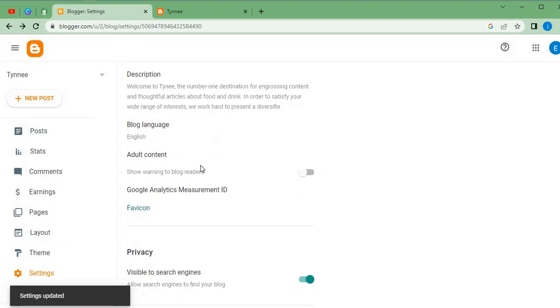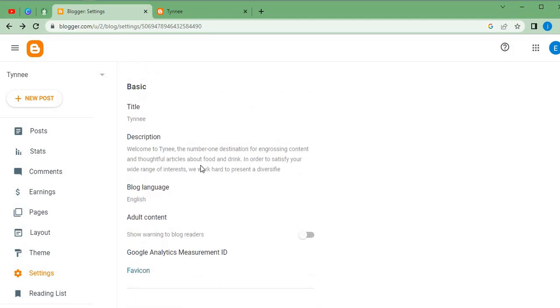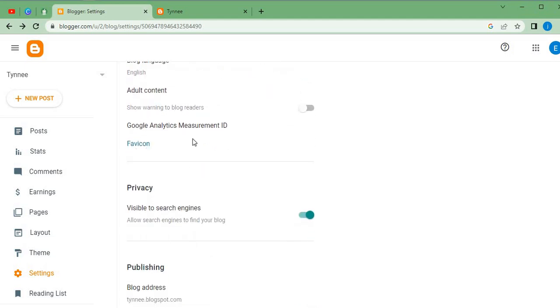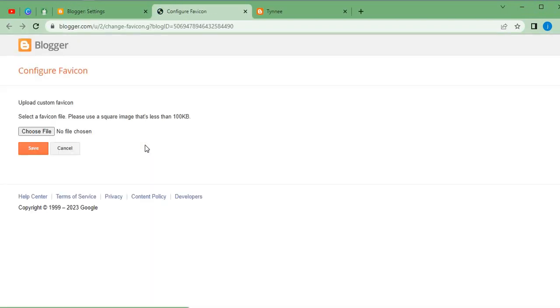Now that means we have our description about styling already. Then let's say we have favicon. We're going to click here, and this is where we are going to be applying our favicon. It's just an image that we will choose from our file manager, and we will click on save once we are done.